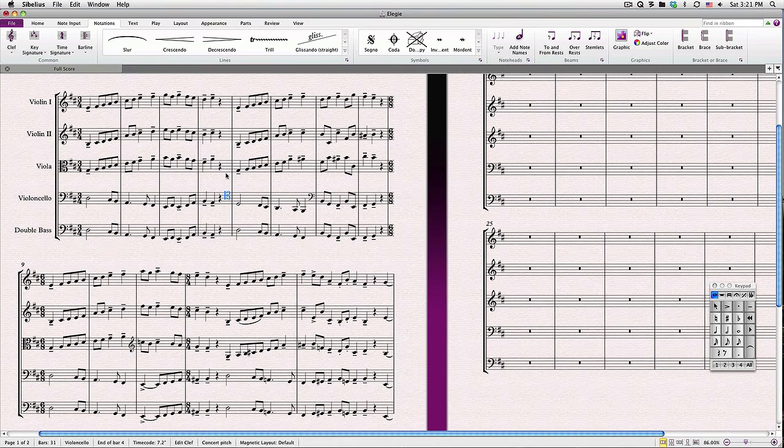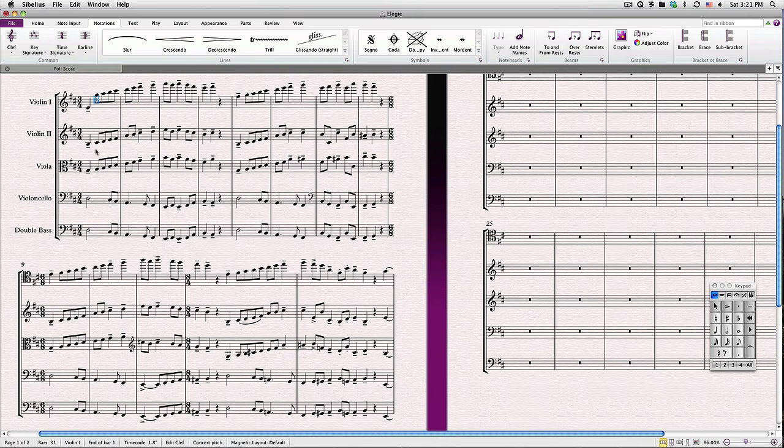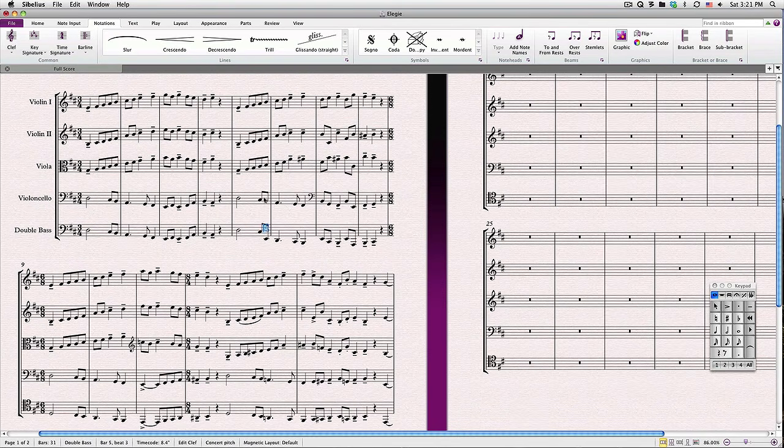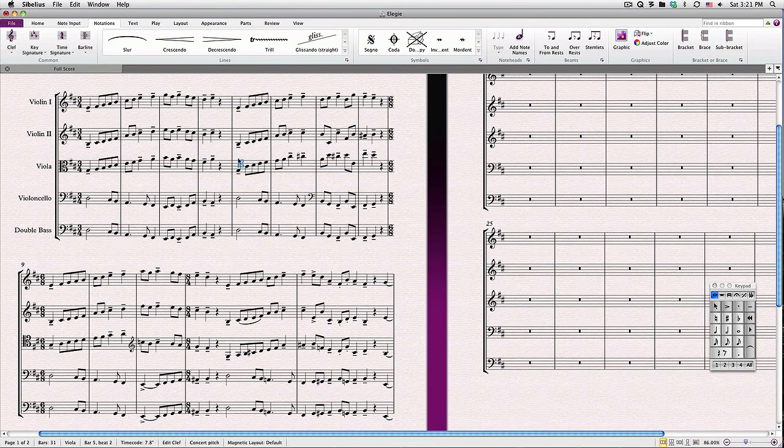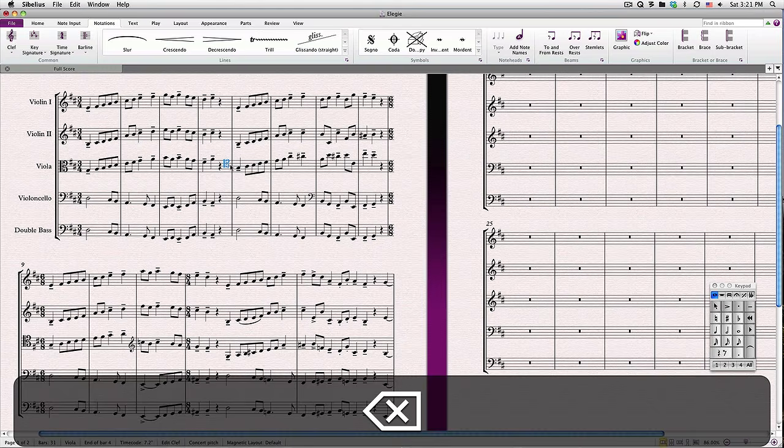Try dragging around the clef for many hours of fun and entertainment. Well, if you have nothing better to do, I suppose. Clef changes, of course, can be selected and deleted.